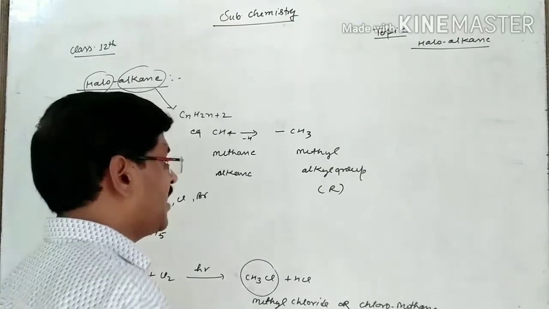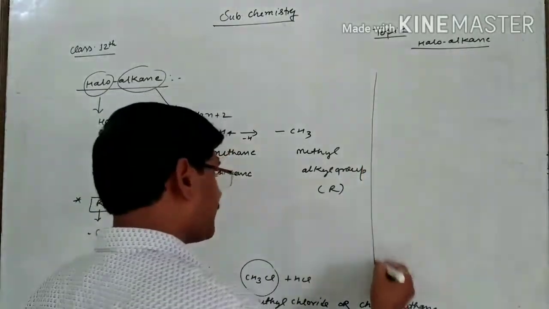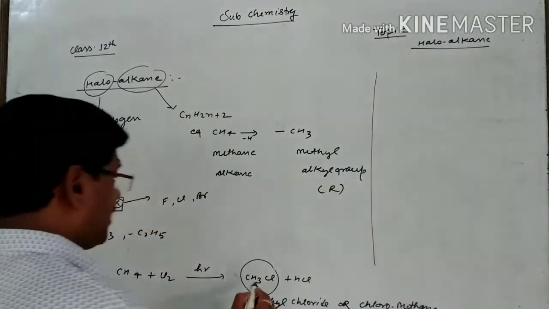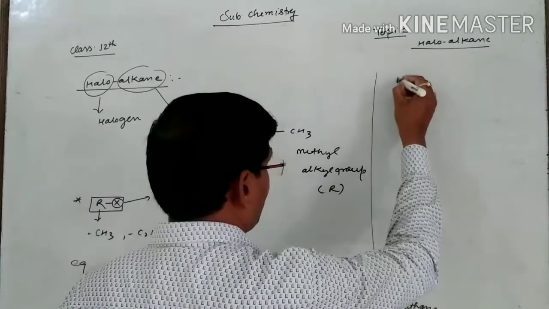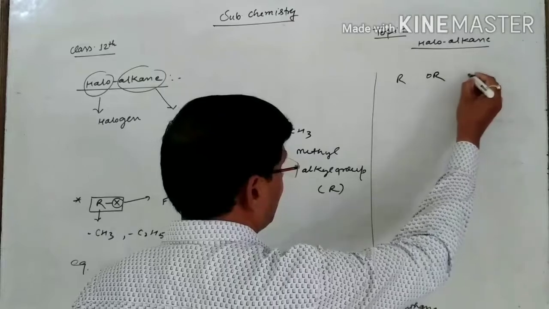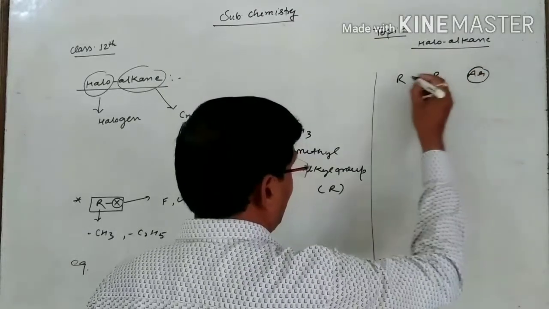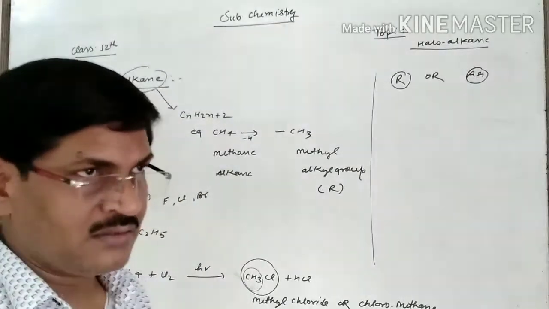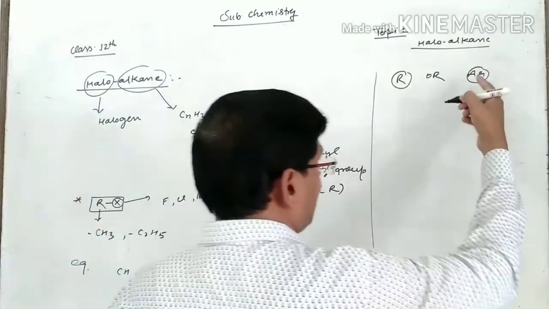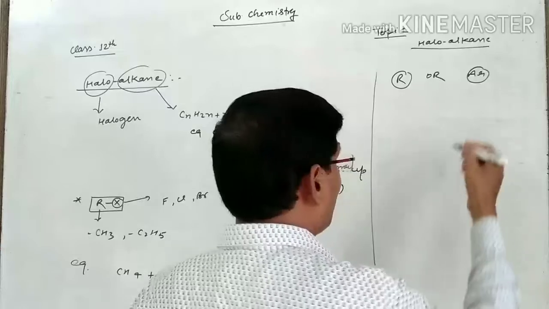After that, suppose that the parent hydrocarbon here may be R or Ar. What is R? It means alkane, and Ar means aromatic hydrocarbon.